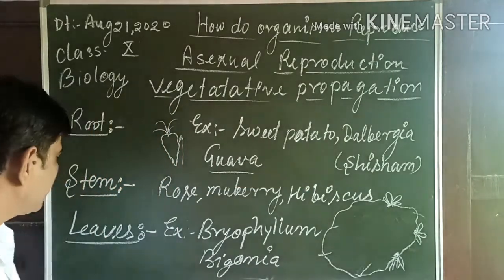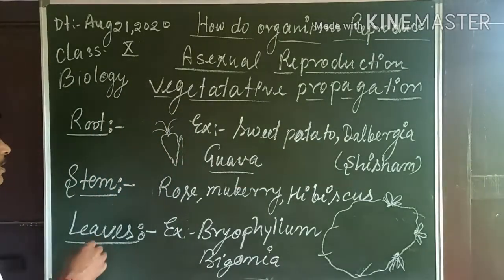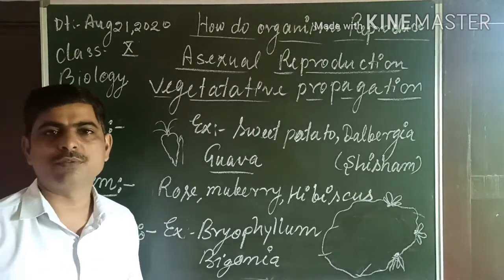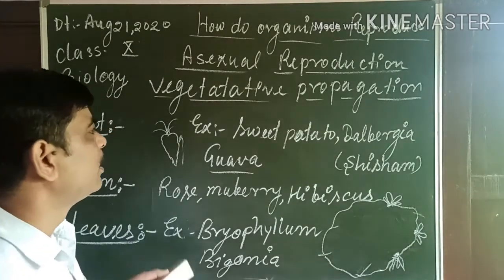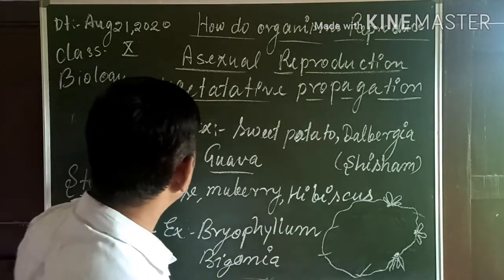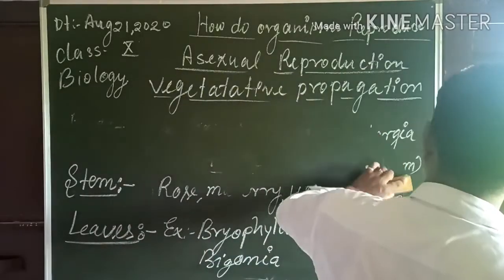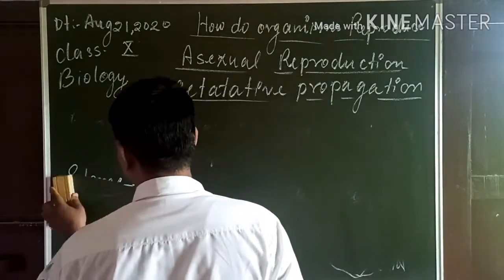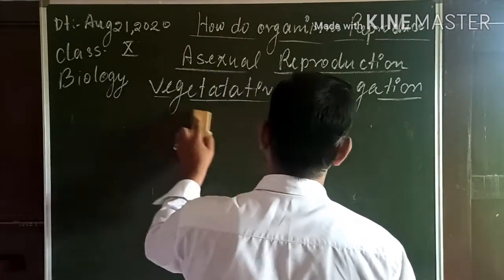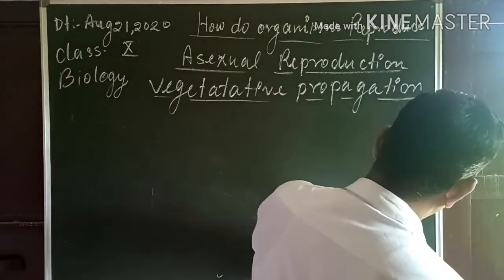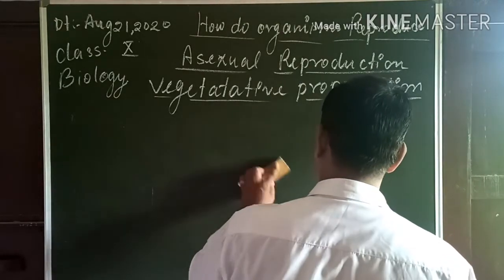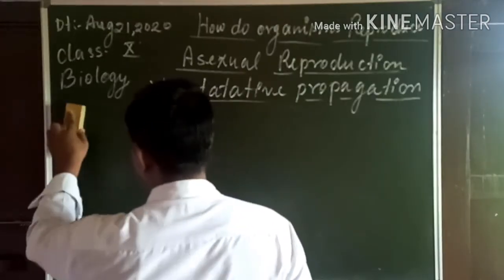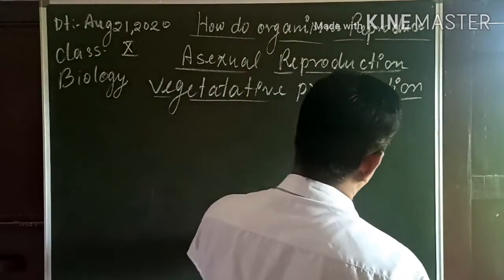So this is the vegetative mode of reproduction, in which the vegetative part of the plant, the propagules, are able to grow into a new plant body. This is natural. But vegetative propagation is also used artificially. Why? Because the plants produced by vegetative propagation are similar to their parents, so they ensure the purity of the parent plant.